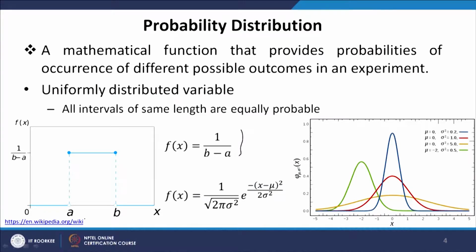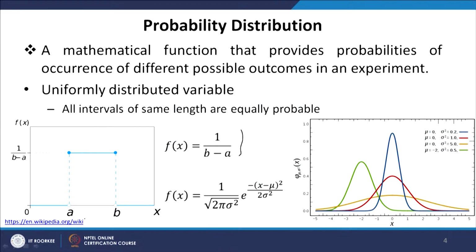It is a continuous function, and the probability density of getting any number between 0 and 1, if a is equal to 0 and b is equal to 1, is 1, and this is independent of x. That means the probability is the same for all values of x, and this is called a uniformly distributed variable or uniform distribution. If a is not equal to 0 and b is not equal to 1, then the probability will be 1 upon b minus a between a and b, and it will be 0 outside this interval.